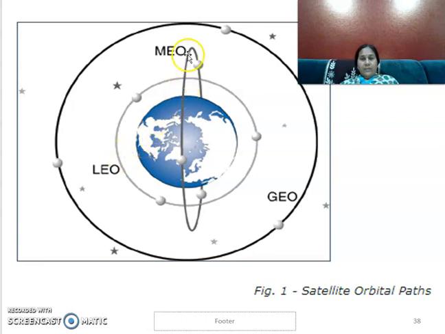This is your MEO, that is medium earth orbit, which is farther from the low earth orbit. And GEO is very much farther than the LEO and MEO.